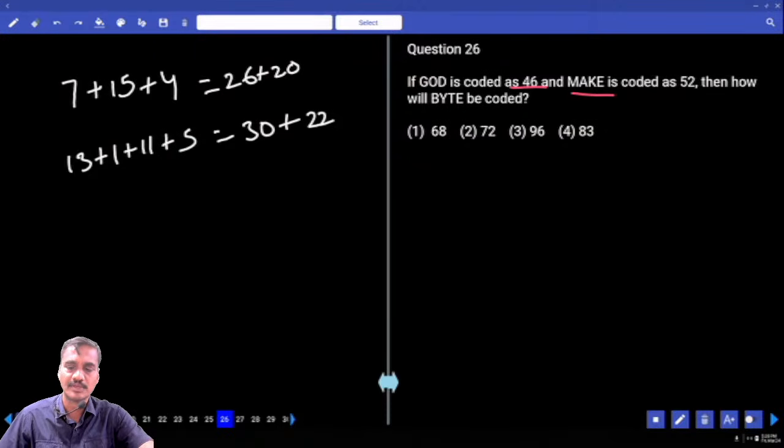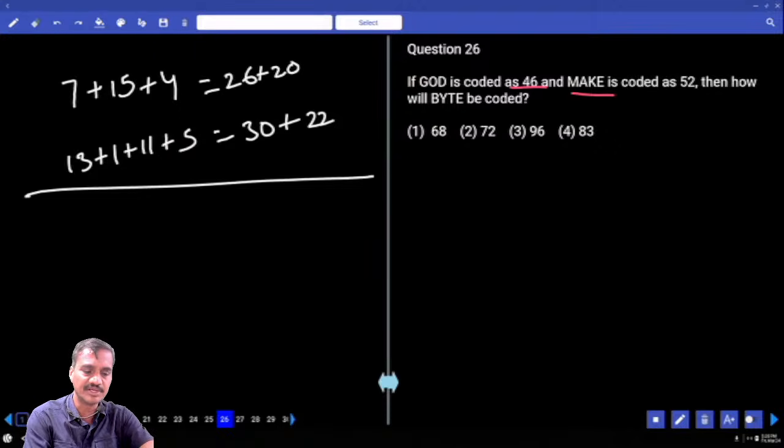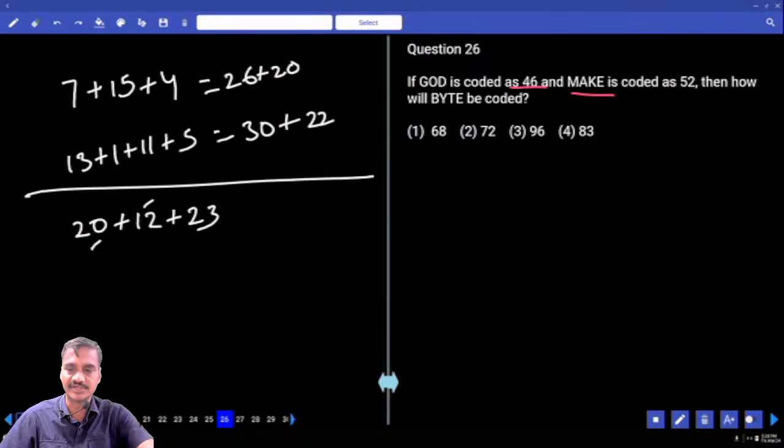No. Then in the same way, for GOD, if you take opposite pairs, 20 and O is so much, 12 and D is so much. 20 plus 12 is 32, and 32 plus 23 is 56. Are you getting any answer here? No. Then what is the other logic we have?